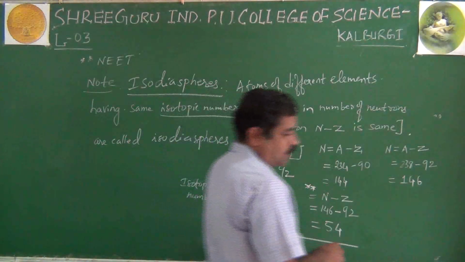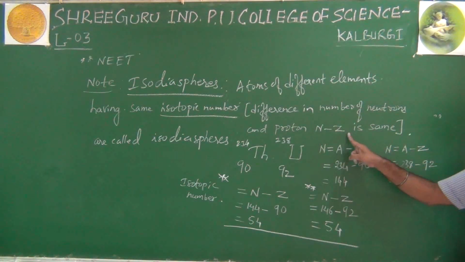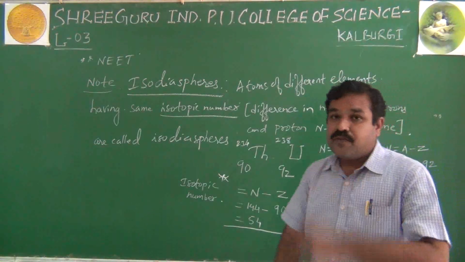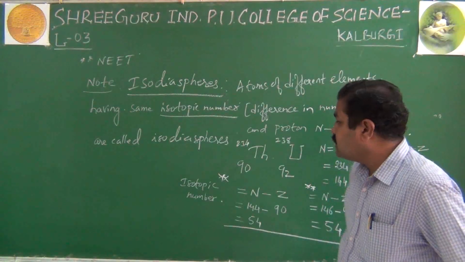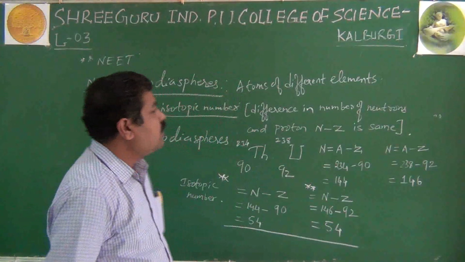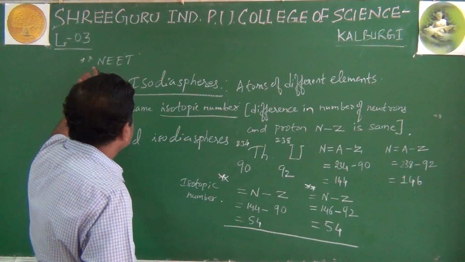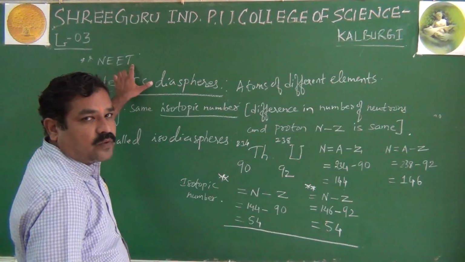So these types of species, atoms of different elements having the same isotopic number, that is the difference in the number of neutrons and protons. Neutrons is n, protons is z, that's why n minus z. If they are the same, they are called isodiaspheres, right? There are very few examples, which is very important for competitive examinations, especially NEET as well as JEE Mains and even JEE Advanced also, right?